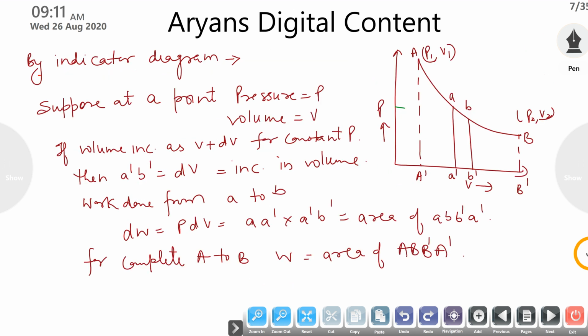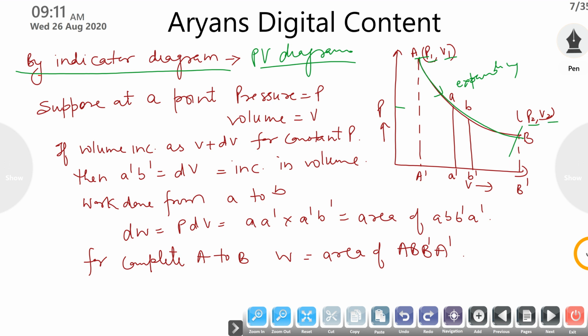Then, work done by the indicator diagram. The indicator diagram is nothing but the PV diagram itself that we studied on the previous slide. Suppose this is a PV diagram, a pressure-volume graph, for a process in which the gas is expanding. Again take some simple steps: start from A, that is P1 V1, and the end point is P2 V2. Suppose you are at a point in between where pressure is P and volume is V.